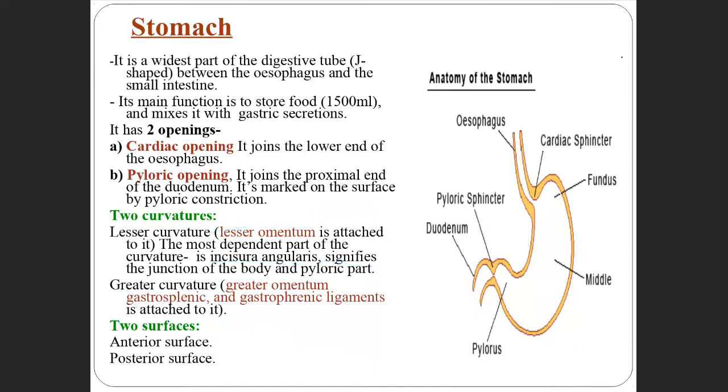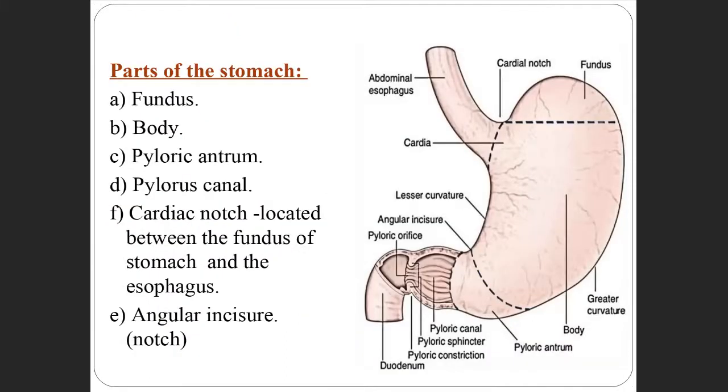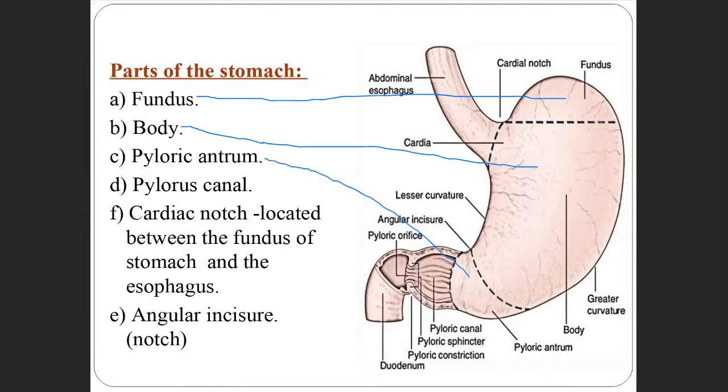Next, the anterior and posterior surfaces. Now, what are the parts of the stomach? The stomach has the fundus. This is the fundus, and then this is the body, and then this part is the pyloric antrum, and here you have the pyloric canal.